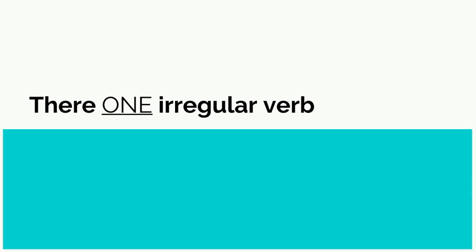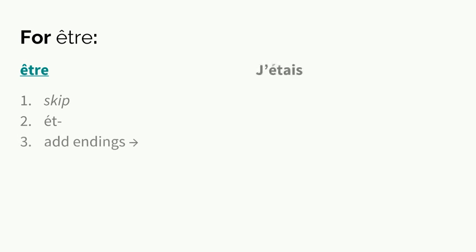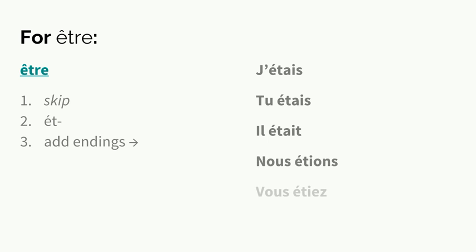There is one irregular verb, and it is être. Always être. For être, we are going to skip step 1 because the new form does not have an ONS. Our stem is ét, and then we add the same endings. J'étais, I was. Tu étais, you were being. Il était, he would be. Nous étions, vous étiez, ils étaient.